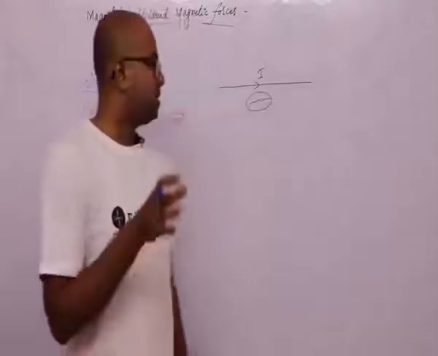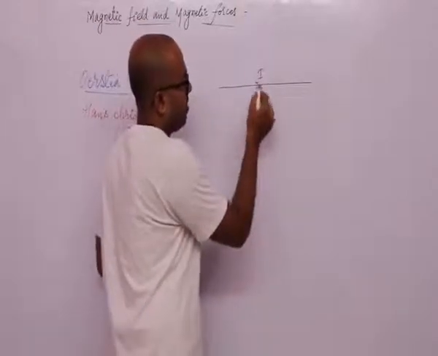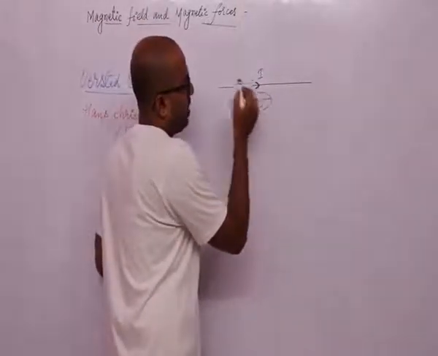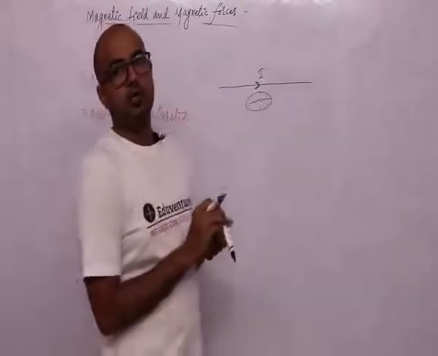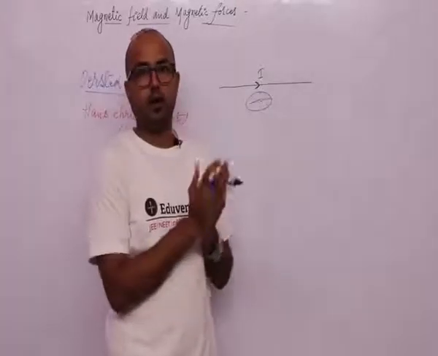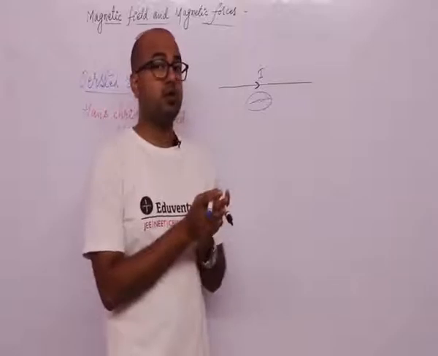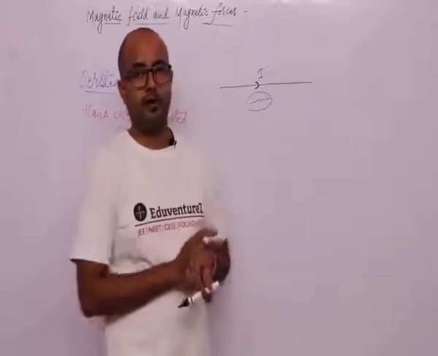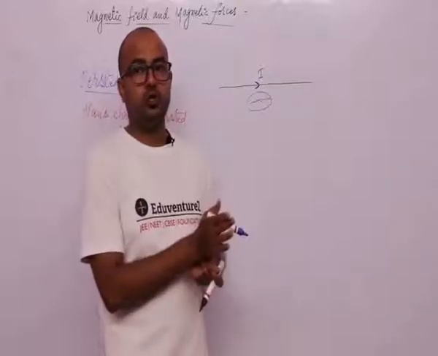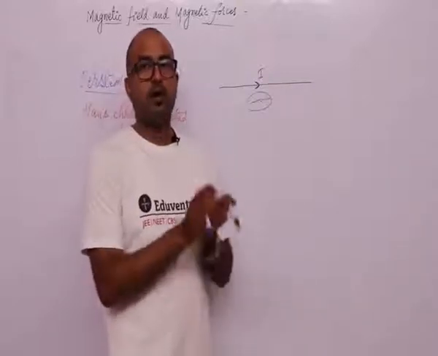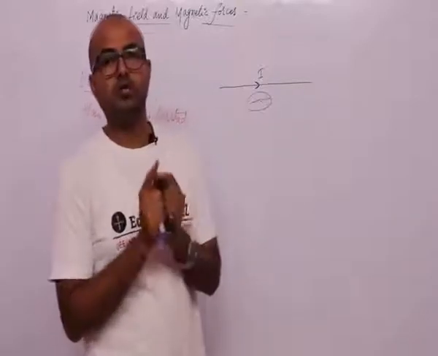So what happens, guys, is that when the current I passes through the wire, we observe a deflection in the needle of the magnetic compass. The needle deflects due to the flow of current, and when we change the direction of current in the wire, the direction of deflection also changes.